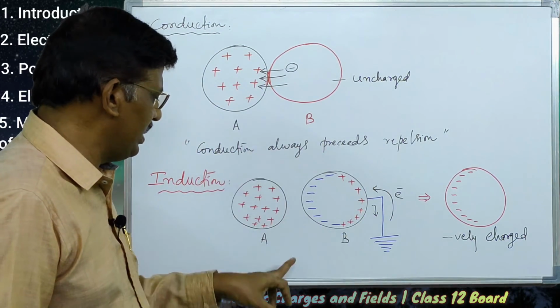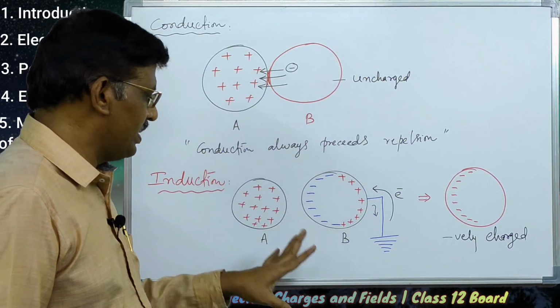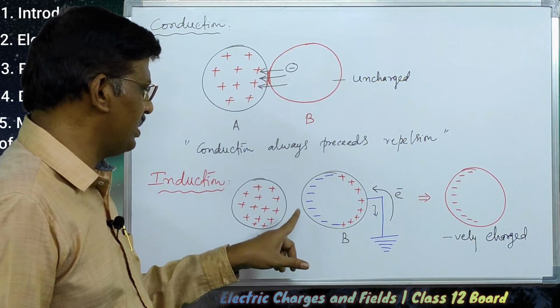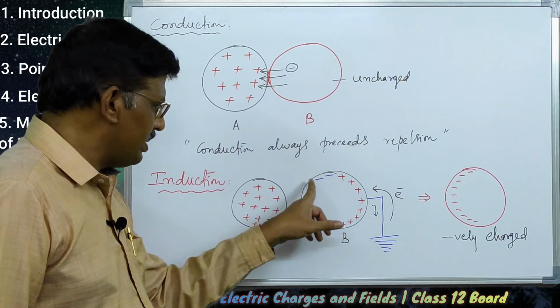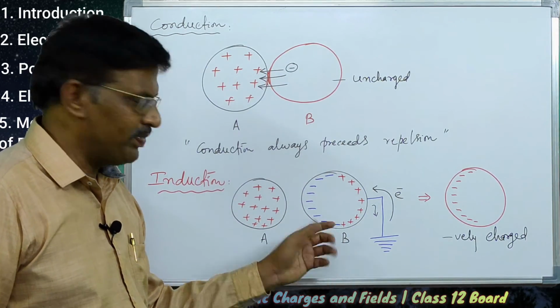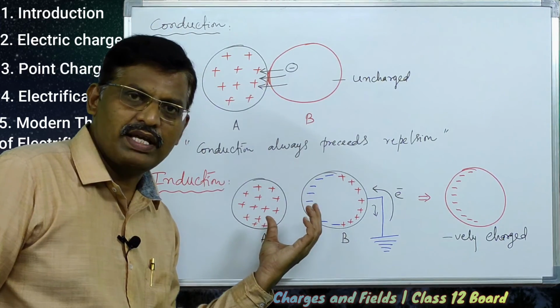In the case of induction also, we can write one quotation. If A is a positively charged body, all the negative charges appear inside B nearer to it, so attraction takes place.